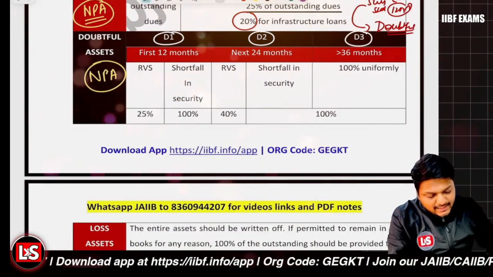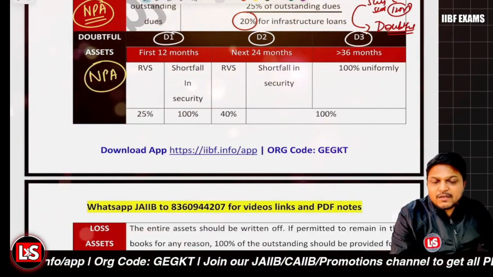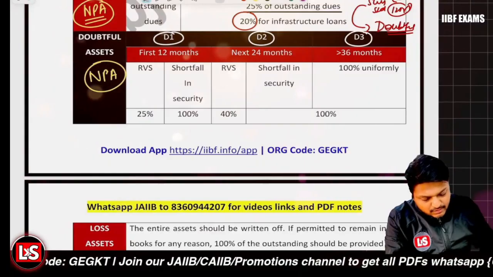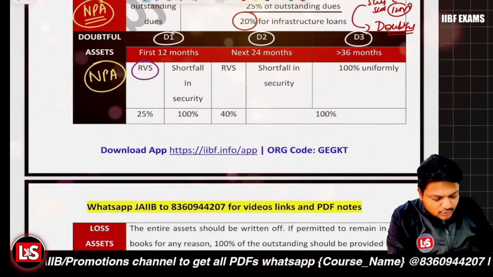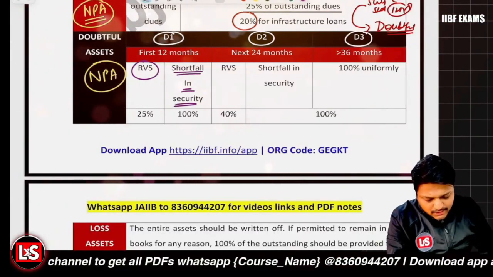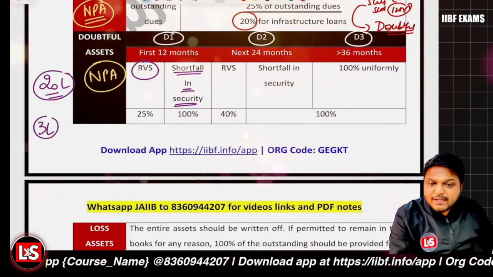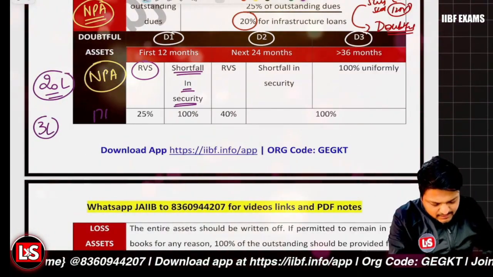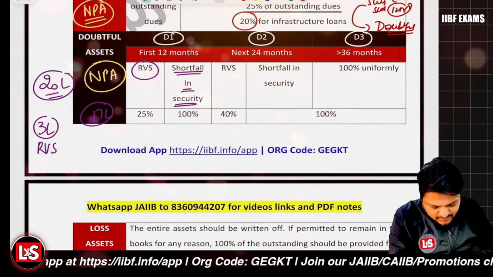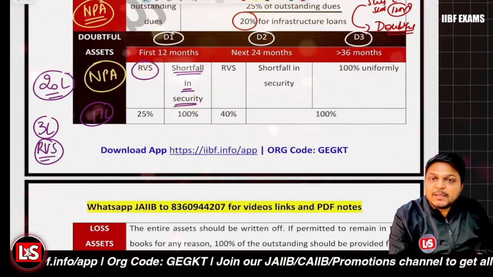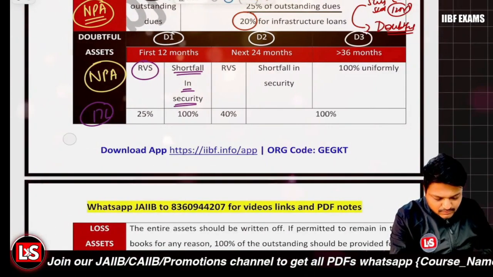So in case of the D1, D2, D3, we have to bifurcate the balances, like for the realizable value of security, the value of the loans for which the value of security is available, right? And for the shortfall in security. Let's say the total loan amount is 20 lakh rupees and the security available is 3 lakh rupees. So we will be bifurcating like that the 17 lakh component is there where no security is available, that is shortfall in security, and 3 lakh will come under the RVS. So we'll be calculating the provisions for the value of security and for the shortfall in security for both, right?